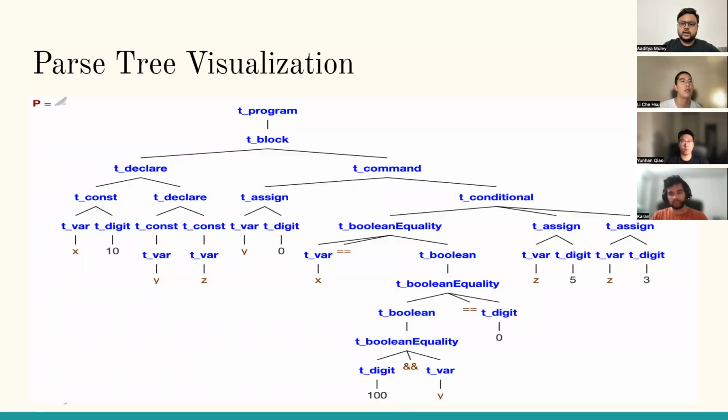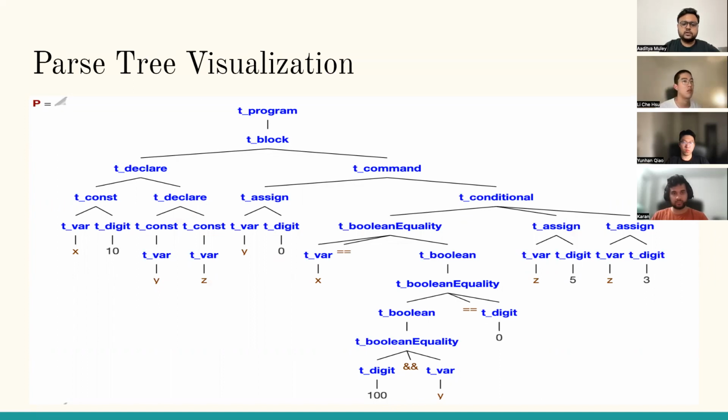Yeah. And using the SVG tree option in Prolog, we have visualized the parse tree which is generated for the sample program shown before. We can see that the program has a block which has declarations and commands. In declarations we declared x equal to 10, and we just declared y and z as they are.